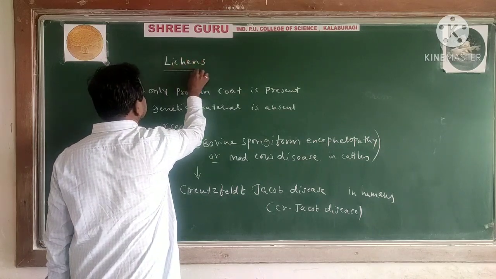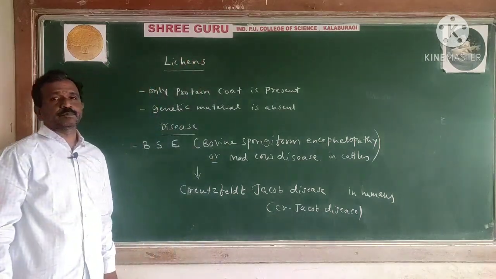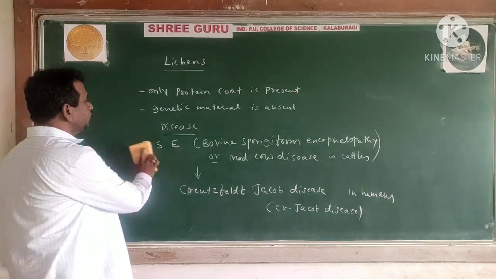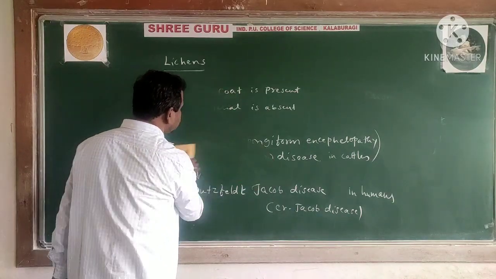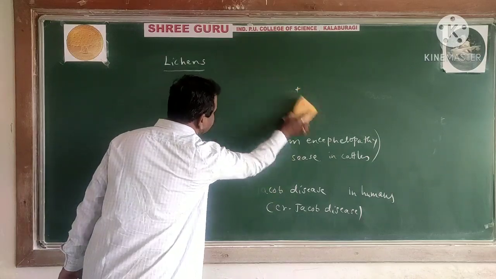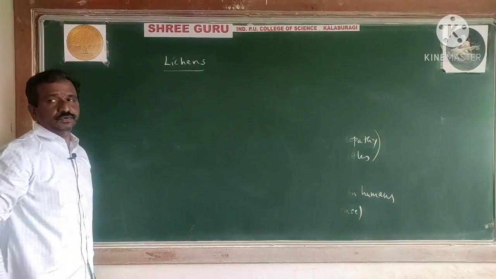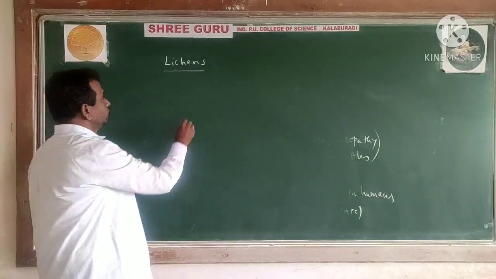Moving toward the lichens. So now, what are the lichens? Here we are observing that they are not the harmful ones, they are useful only. Even if harmful, these are useful only. That's what we are observing.